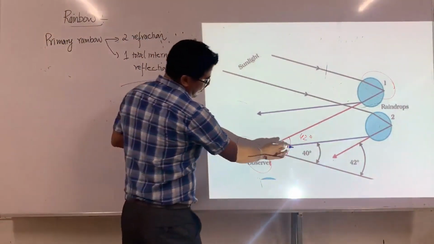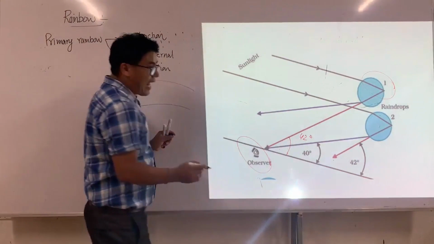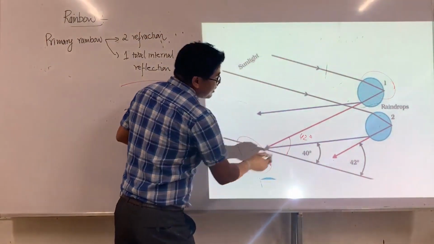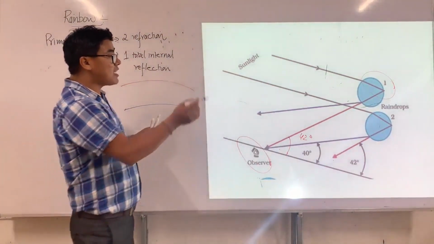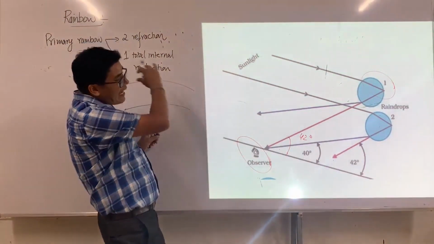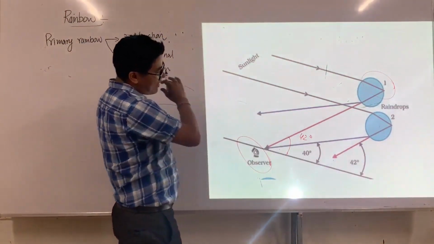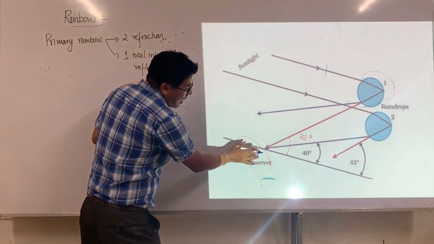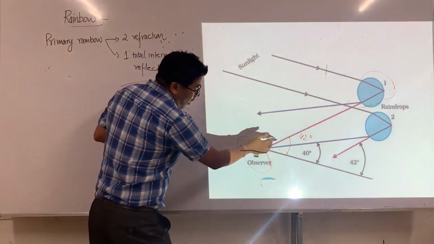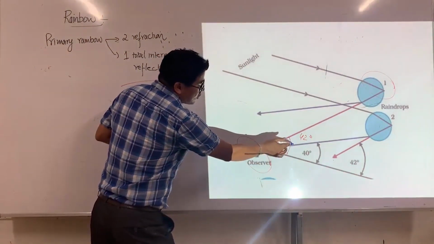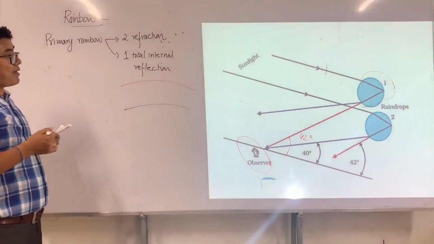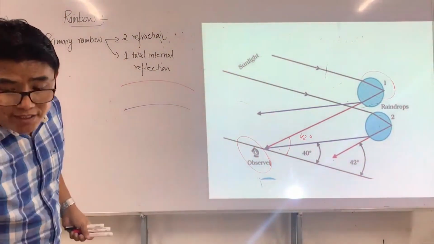This is what we have. So the angle should be from 40 degrees to 42 degrees. Angle with respect to what? With respect to the incident sunlight. So if you see here, along a range of angles from 40 to 42, you can see a rainbow. This is a primary rainbow.